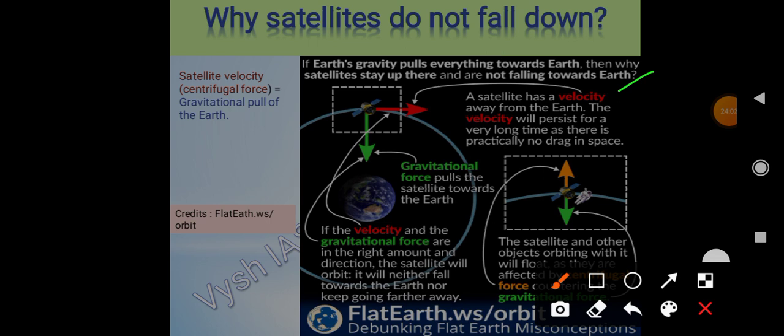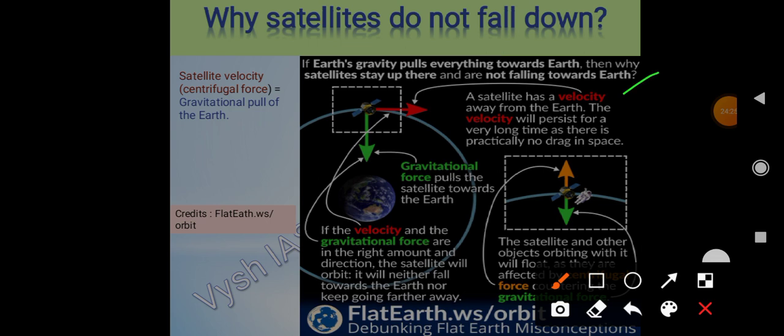The velocity will persist for a very long time, and there is practically no drag in space. Gravitational pull will be there, which will pull it towards the earth, but to counter that we have centrifugal force, because of the velocity of the satellite.